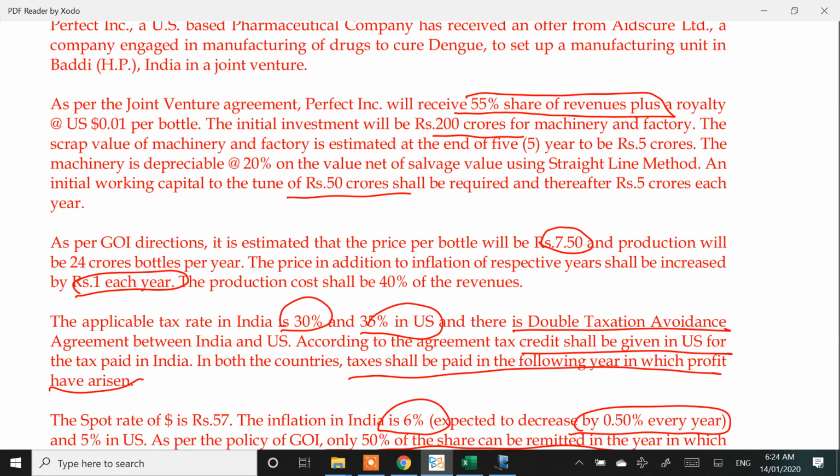5 years is the project. How many years should I calculate cash flows? It will be 6 years, because whatever you earn in the 5th year, the tax for that will be paid in the 6th year, because taxes are paid 1 year in arrears. They are paid in the following year, they are not paid immediately. That's what the question says.